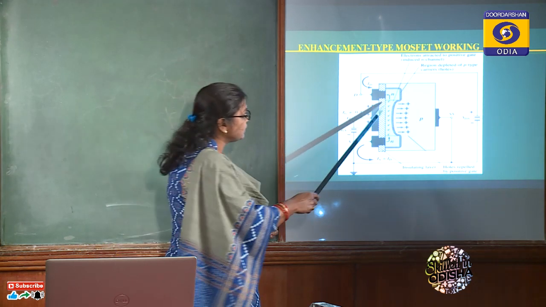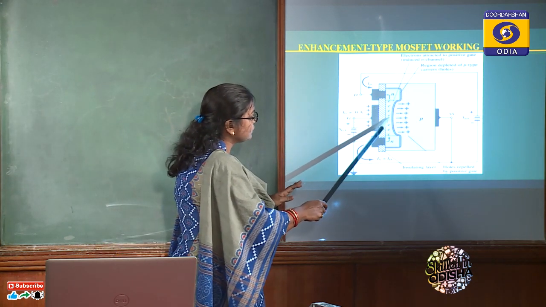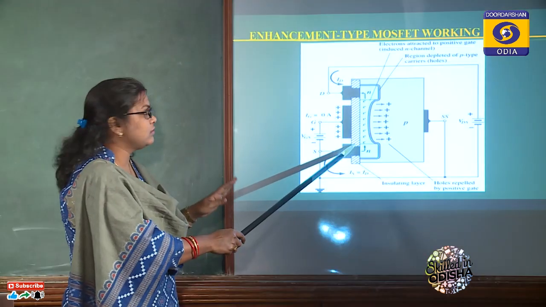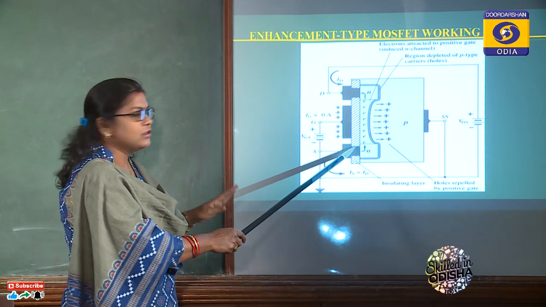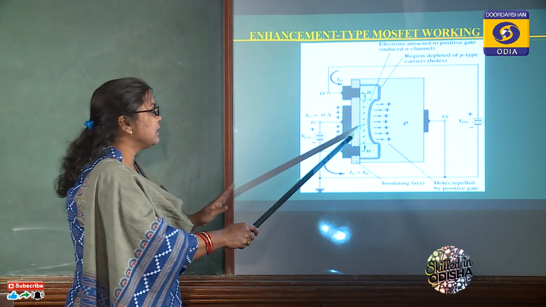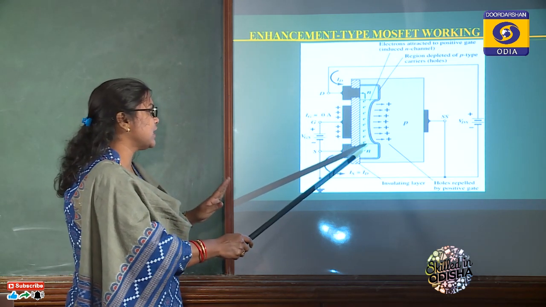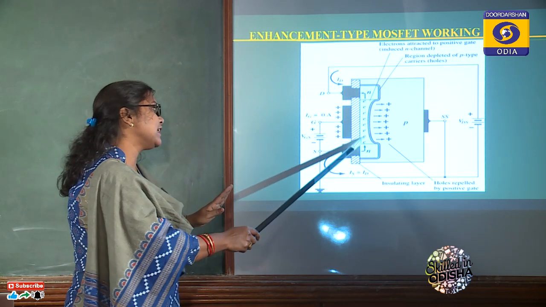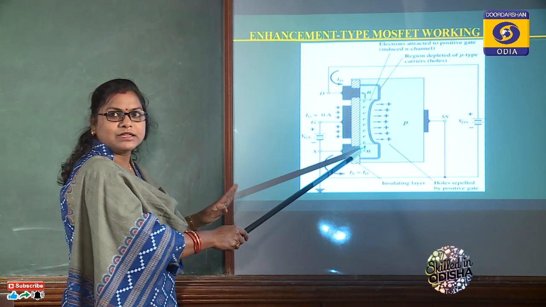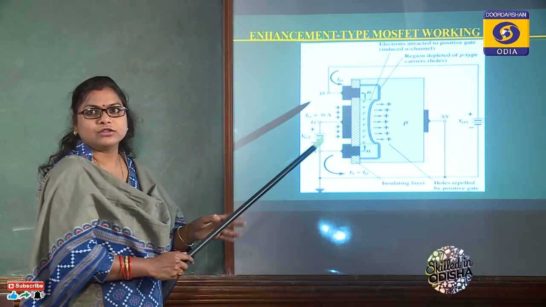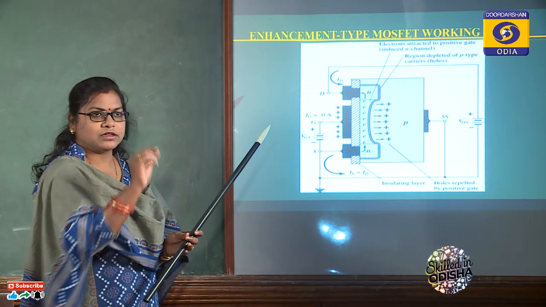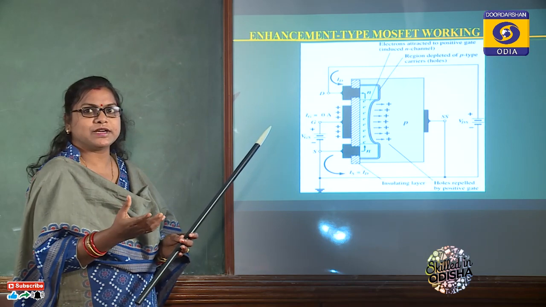Here, as you can mark, the gate terminal is totally insulated from the channel by this silicon dioxide layer. In this case the channel is not complete at all. As we apply more and more voltage, more and more charge carriers will gather here, so that there is a continuous channel from source to drain. So this channel is enhanced. That is also reflected in the enhancement type of MOSFET symbol. In that case, the vertical line which represents the channel from source to drain is not continuous; rather, discrete lines represent the channel.